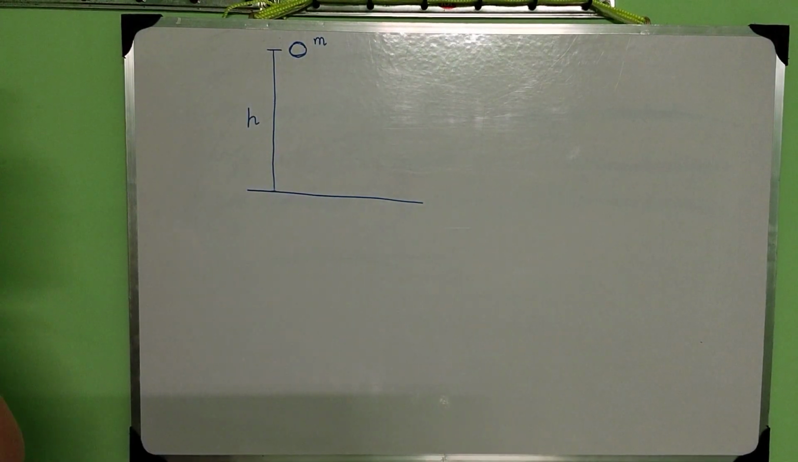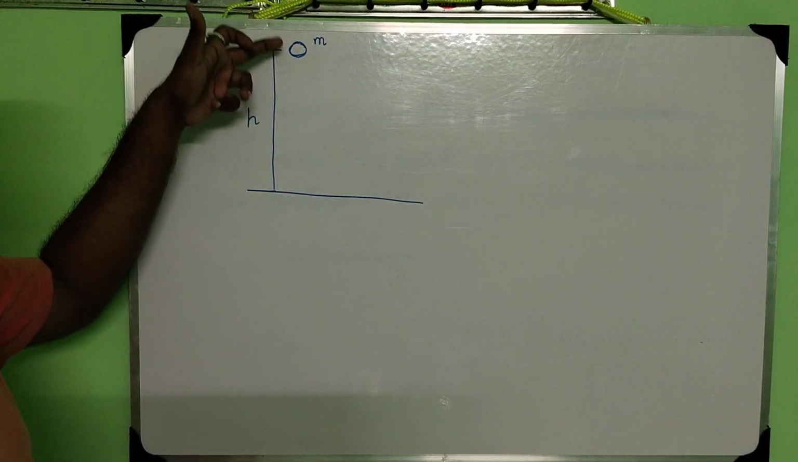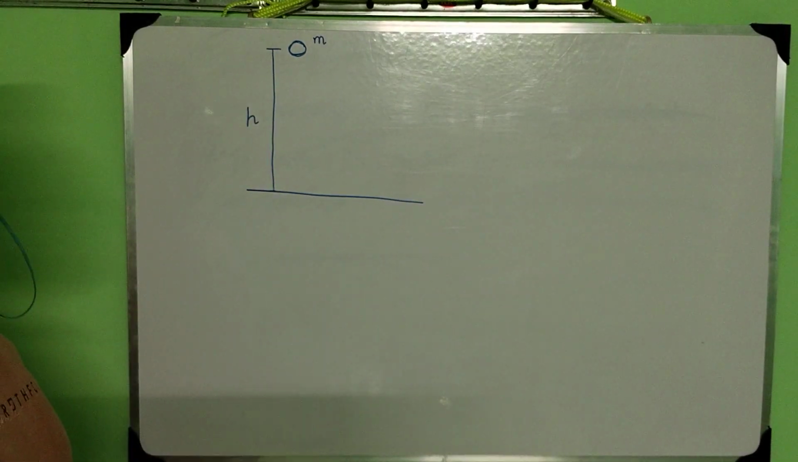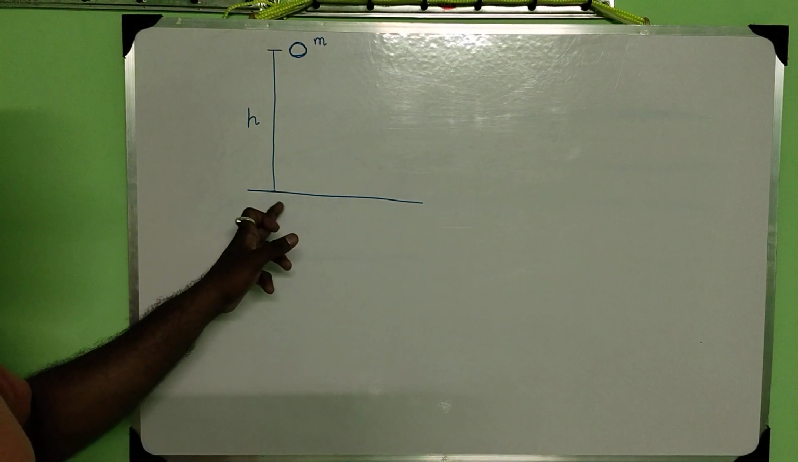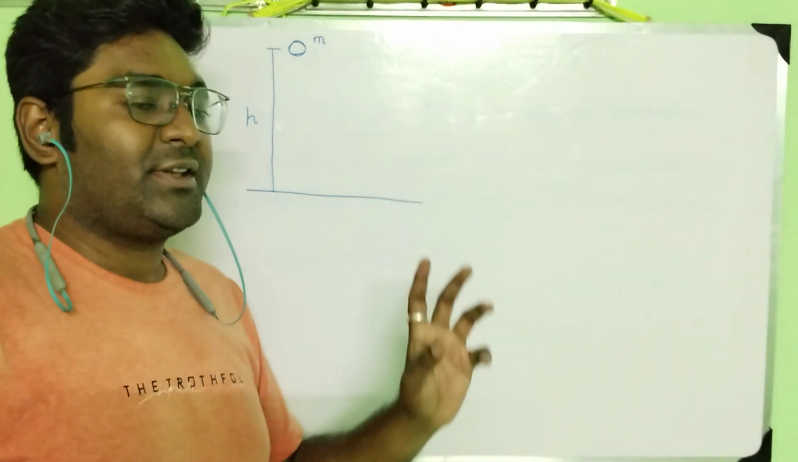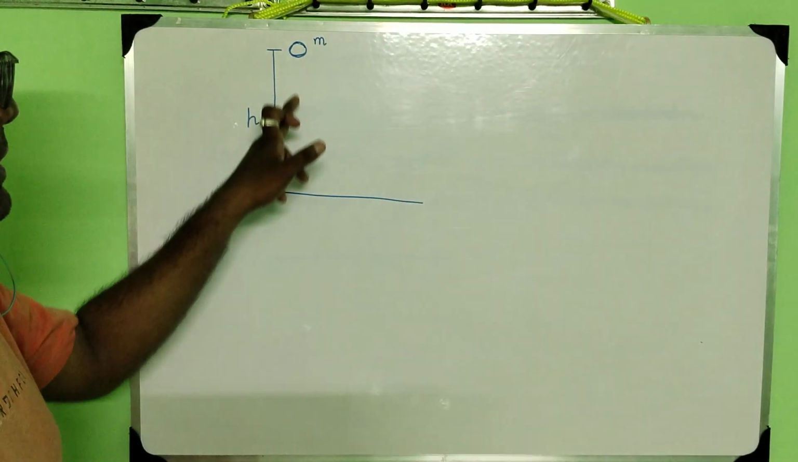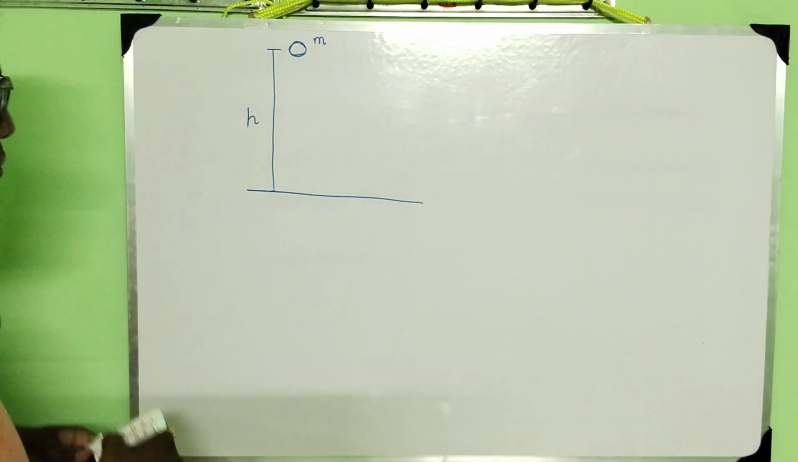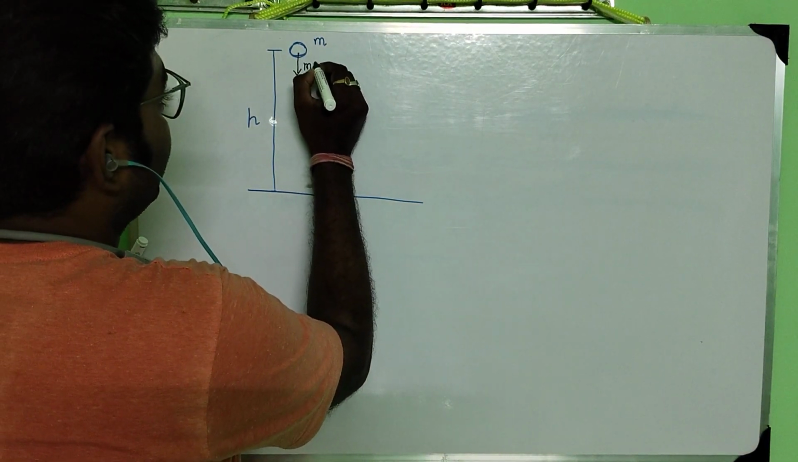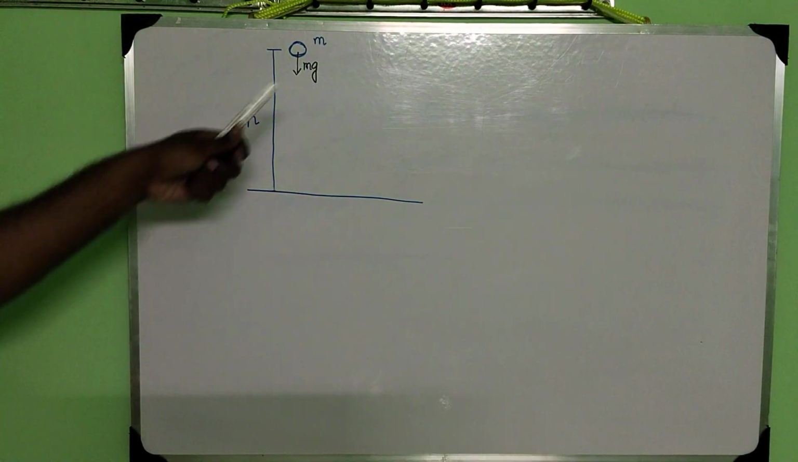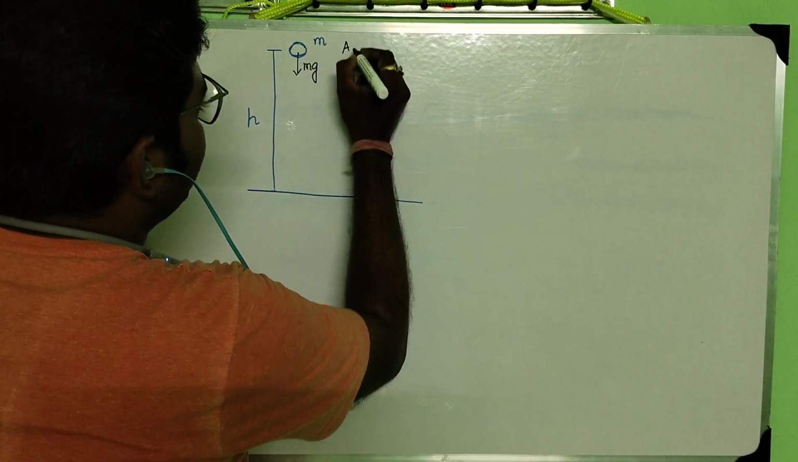Then the ball will go downward due to acceleration due to gravity, due to the force of gravitation. We all know from Newton's law of gravitation that every body on the earth is attracted towards the earth by the force of gravitation. So this ball will go downward due to gravity, mg. This is the force acting on the ball. Let's say this is the position A.